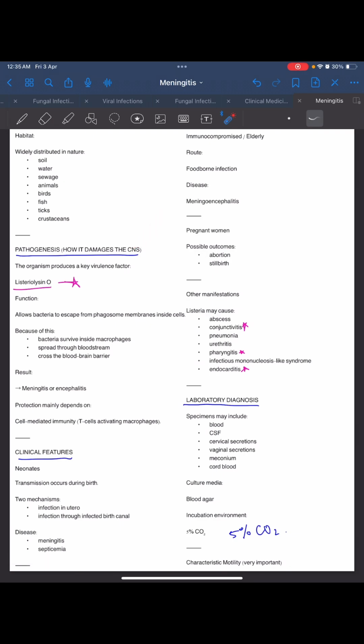Pathogenesis. The virulence factor that makes the organism survive is Listeriolysin O. It allows the bacteria to escape the phagosome membrane inside the cells. Because of this, bacteria survive inside macrophages, spread through the bloodstream, and cross the blood-brain barrier, as a result causing meningitis or encephalitis. Protection mainly depends on CMI, T cells activating the macrophages.